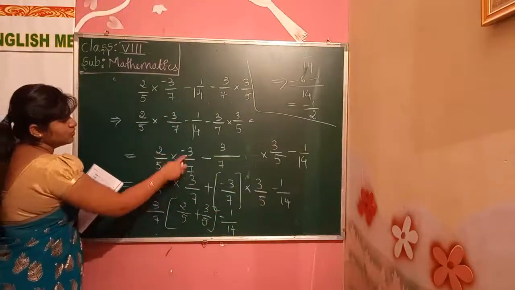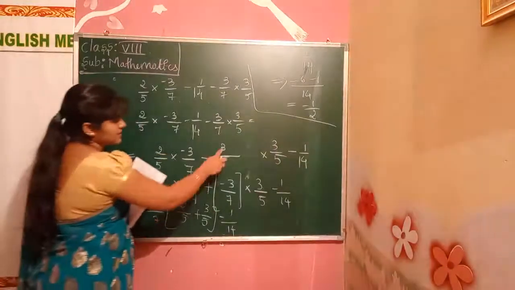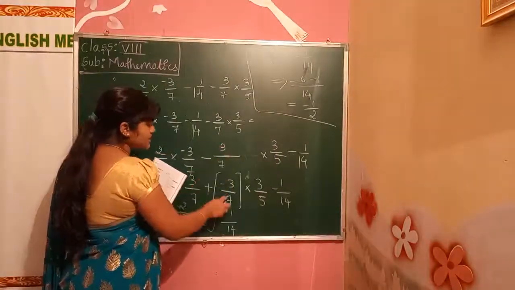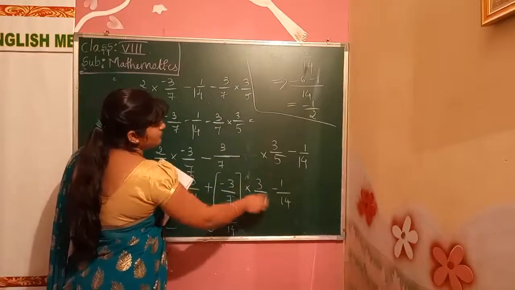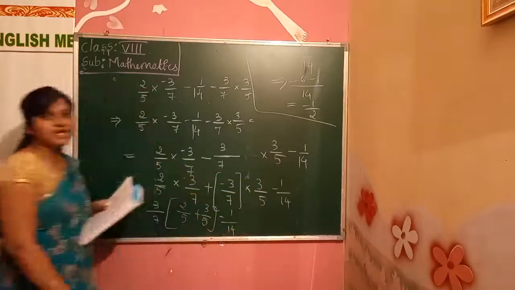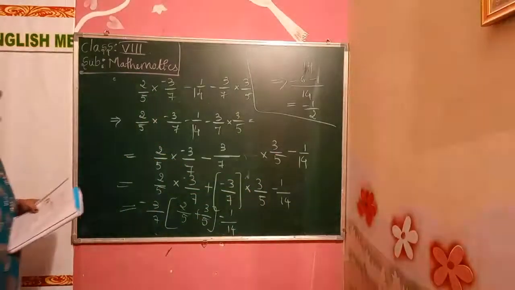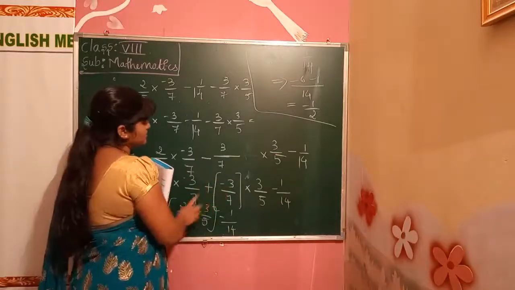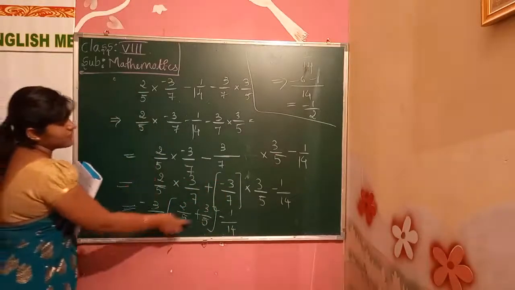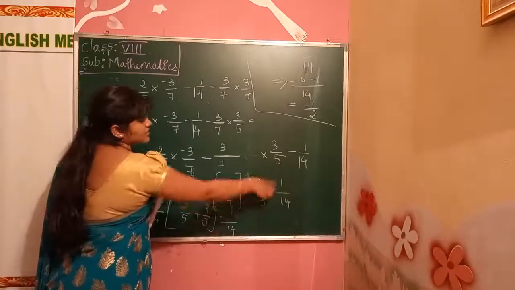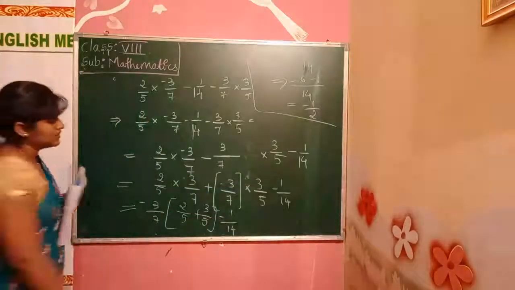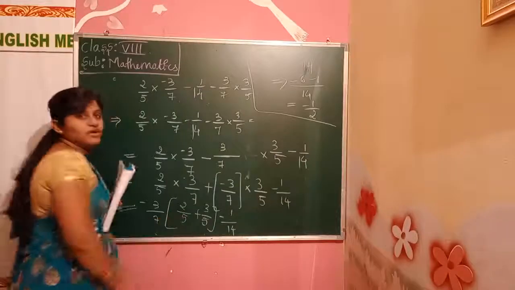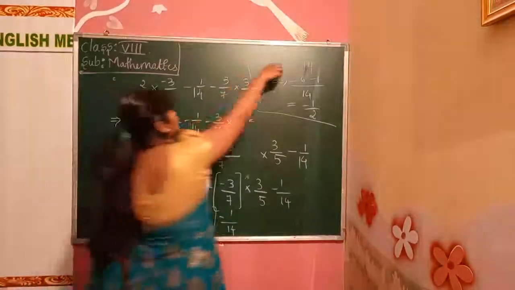2 by 5 into minus 3 by 7 plus 3 by 7 minus 3 by 7 into 3 by 5. The minus 1 by 14 will be like that only. It's going like that only. Next one, we are taking the common one out, minus 3 by 7 out. After that 2 by 5 plus 3 by 5. The 1 by 14 will be like that only. See here, add these two, 5 by 5 we get, so that will be 1.